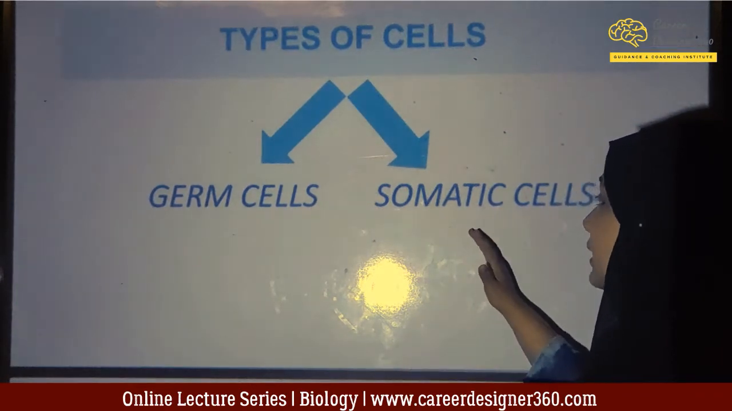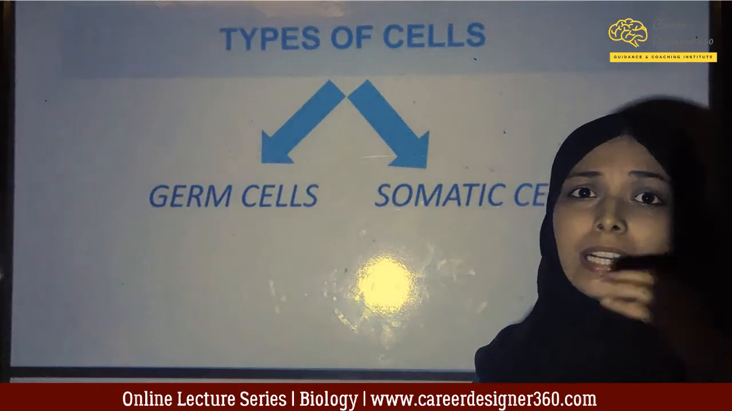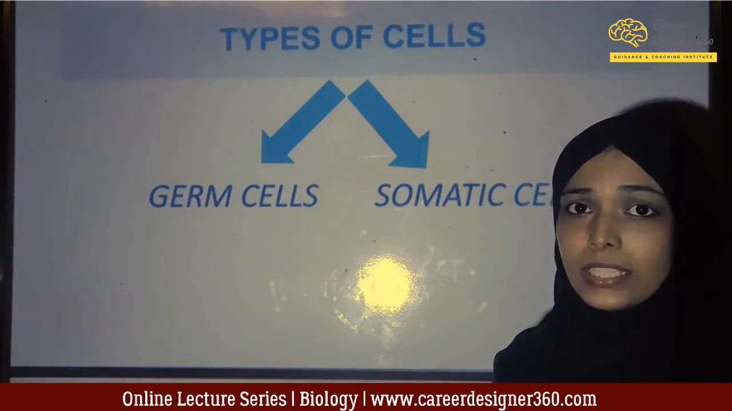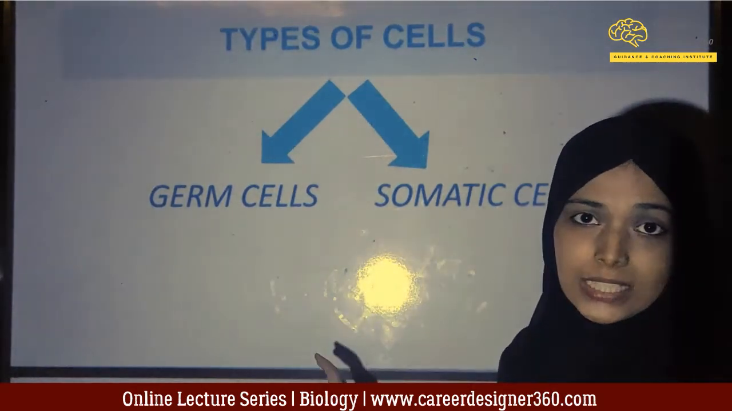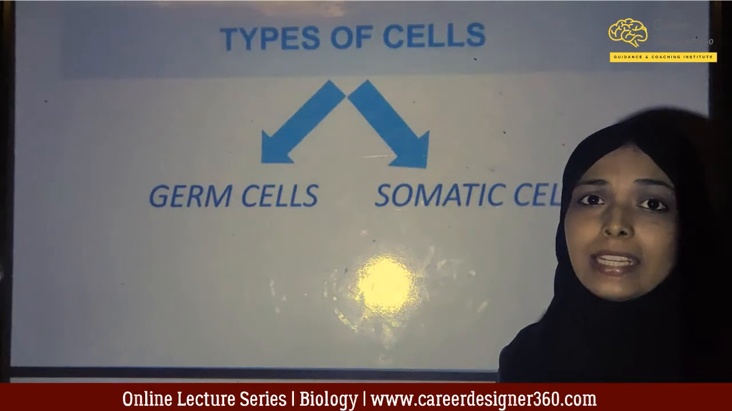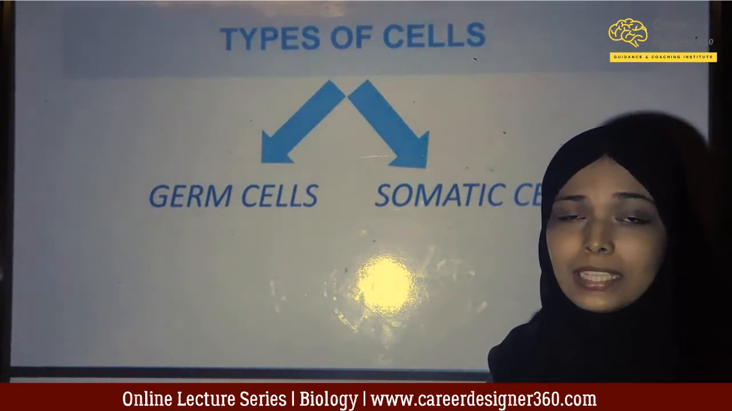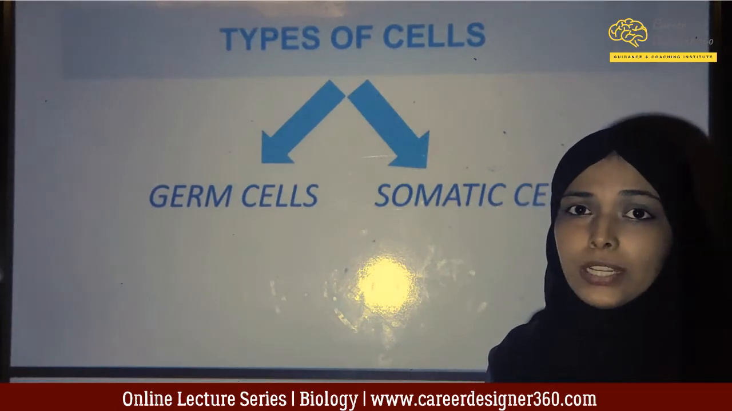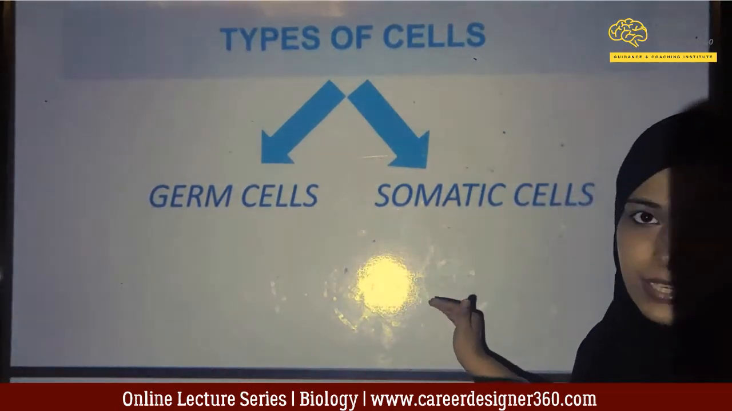Another type of cell is the somatic cell. Apart from the germ cells, all the other types of cells in our body are known as somatic cells. Somatic means body cells. So apart from the reproductive cells, every cell in our body, be it of your hair, be it of your nails, be it of your skin, every cell of your body other than reproductive cells or the germ cells is known as somatic cells.